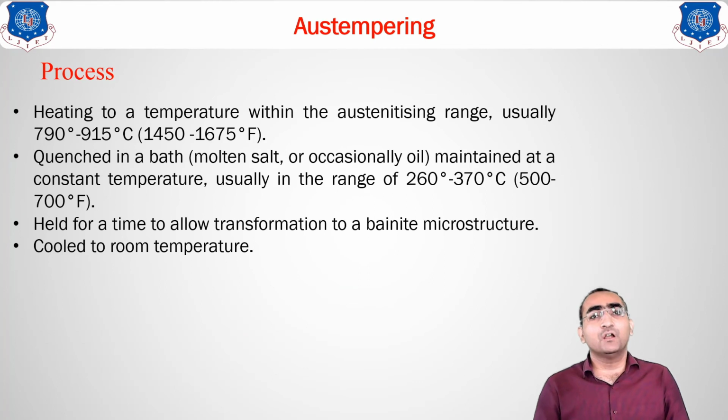The only method to get bainite is to heat the material to a temperature in the austenitic range, that is 790 to 915 degrees. Quench it in a bath which is kept at 260 to 370 degrees Celsius. Hold it for a very long time so that your material will transform into bainite, and then cool it in the atmosphere. As I told you, these are the process steps.